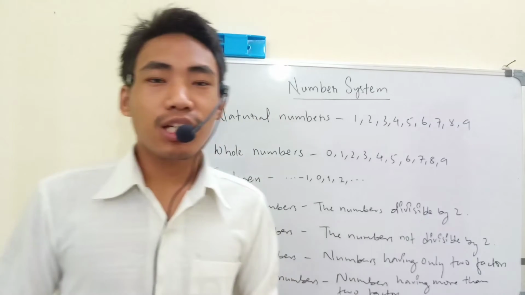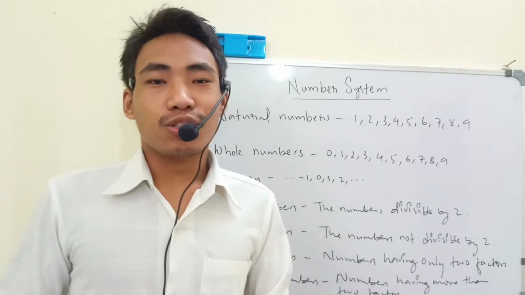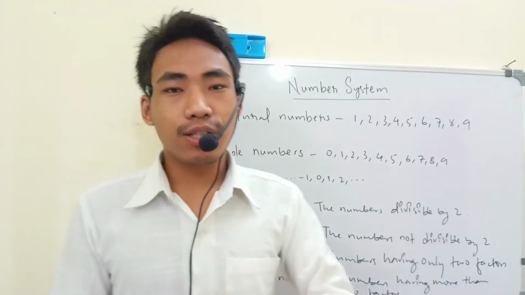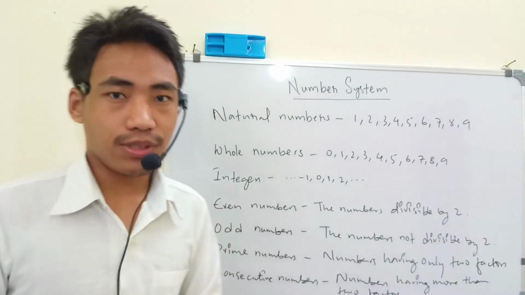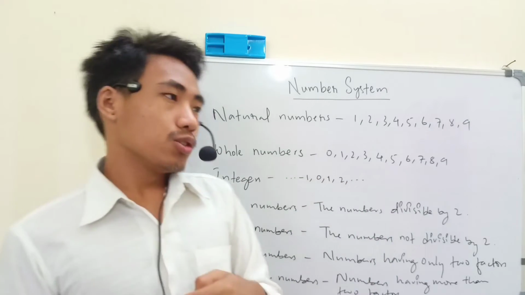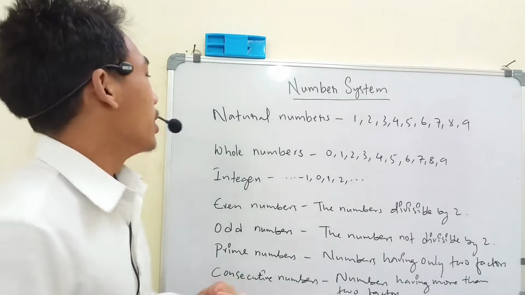Again, you might be asking why we need the number systems separately. We need the number system separately because we want to club together those numbers which have similar properties, and which have different uses in our life. So to begin with our number system, we have the natural numbers.